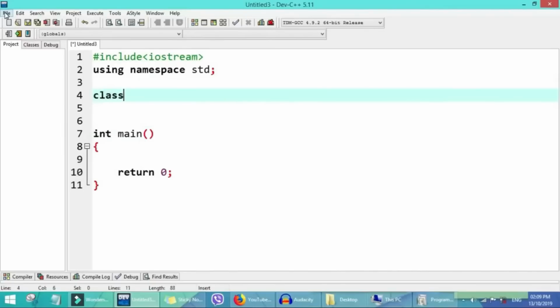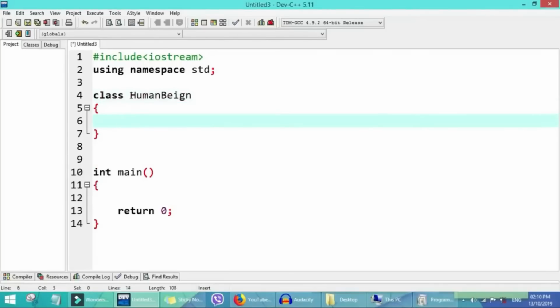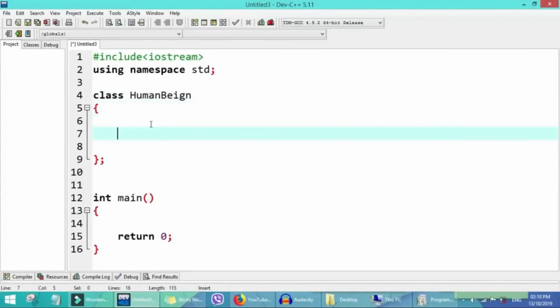So the first thing is we go write the name of the class, because now the keyword will be class. So now for class, we say a group of objects, human being as a whole, a group of parts. So all those parts are individual objects. So we'll say human being. For human being, we'll go see how class today works.